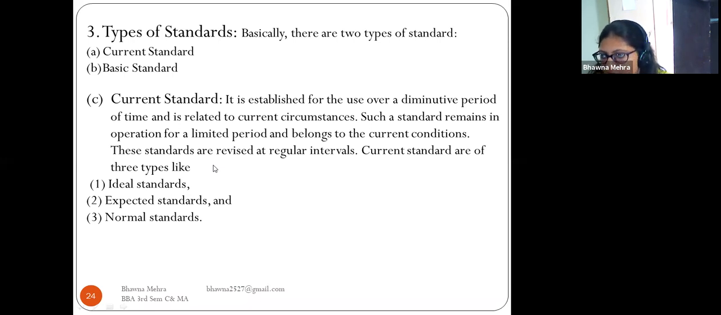In the current standard, we have to maintain all the standards, and all the books of accounts are up to date, and it remains in operation for a limited period and belongs to the current condition. So we have to maintain these standards, and they are revised at regular intervals. And these standards are of three types: the ideal standard, the expected, and the normal standards.